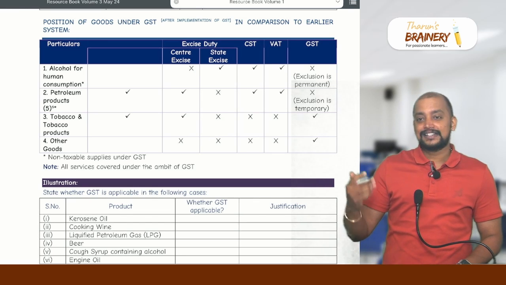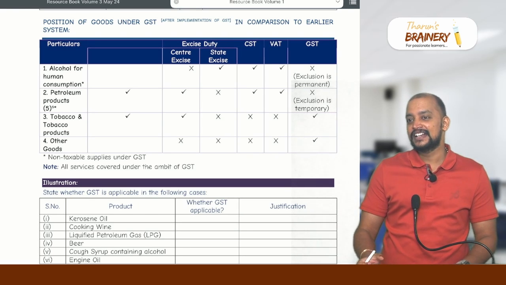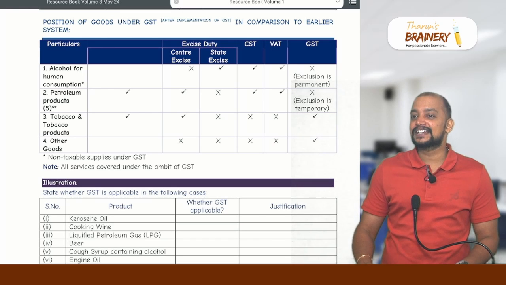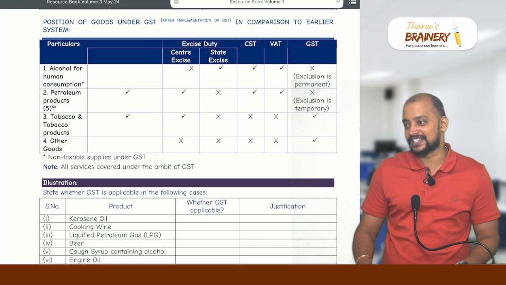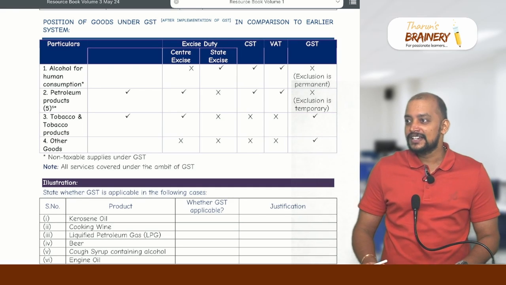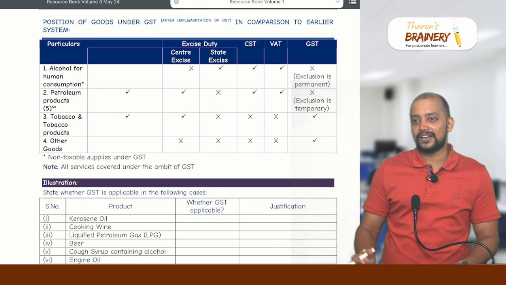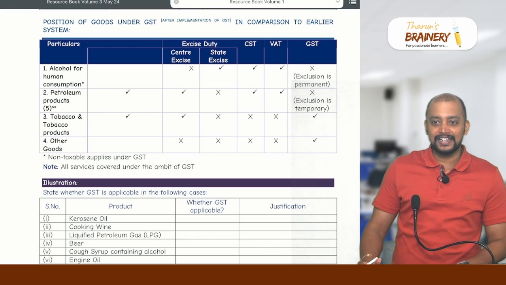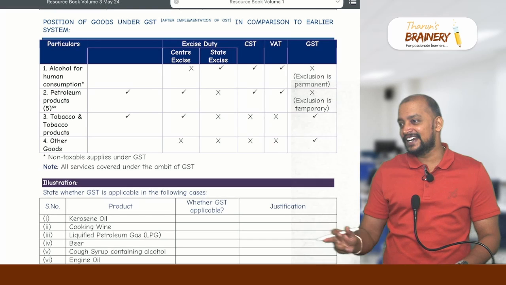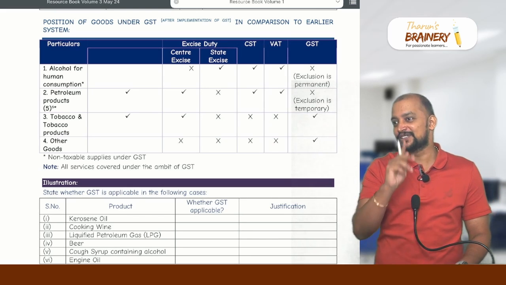The problem is that the states are not agreeing. The central government wanted it to come, but the states are not agreeing. In every GST Council meeting, a constant agenda is to discuss bringing petroleum products into the ambit of GST. But they will say, okay, we are not agreeing to this decision. When states are not agreeing, how will it come? But when you ask the states, they will say, what can we do? We should ask the central government only. They're literally playing a football match with us. The central government tells the state government, the state government tells the central government. We should make both of them sit before us and speak, okay?